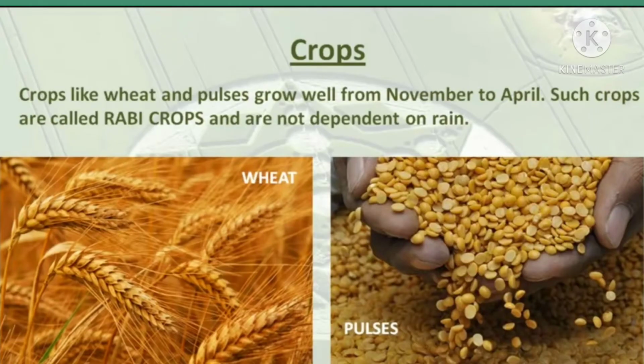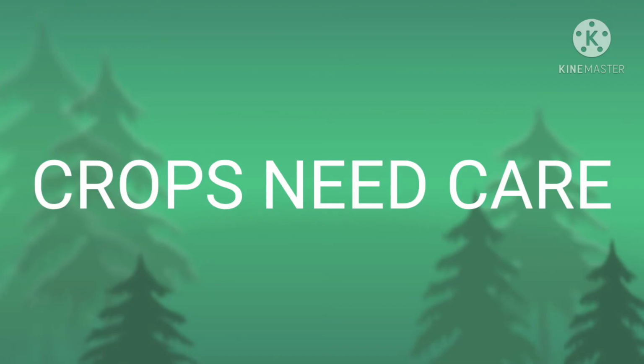Children, here you can see wheat and pulses. These are Rabi crops, and Rabi crops are sown in winter, means in the month of November. Children, these crops are harvested in April. Okay? Children, you know that population is increasing day by day. So, it is necessary to grow crops and take good care of them.